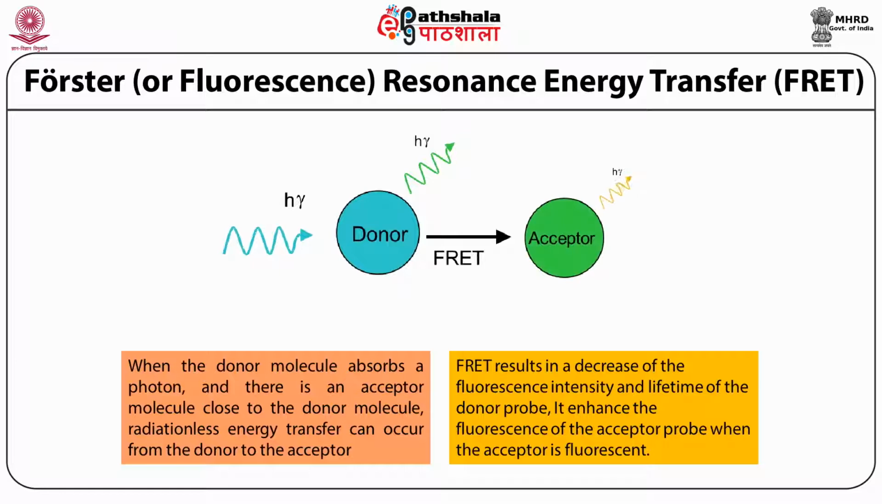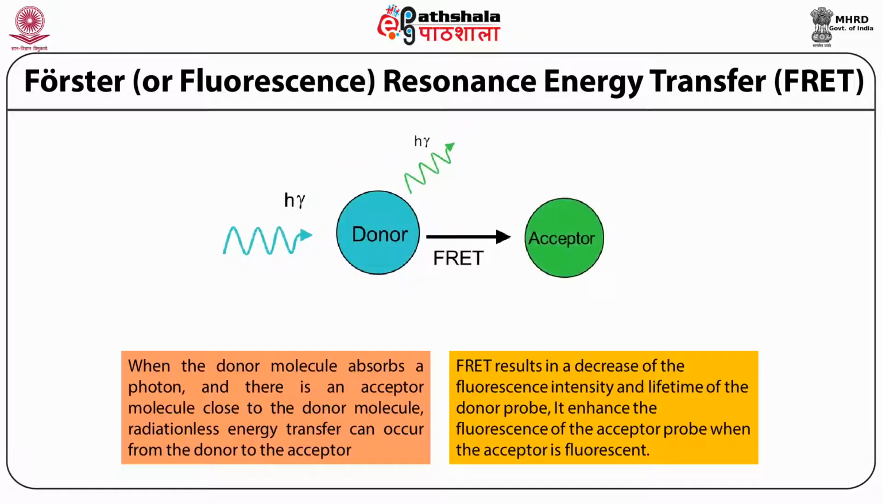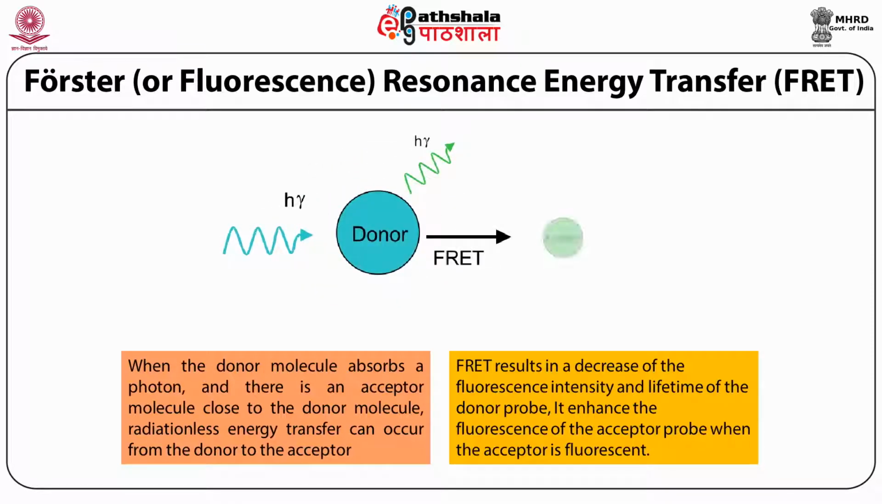When the donor molecule absorbs a photon, there is an acceptor molecule close to the donor molecule. A radiationless energy transfer can occur from the donor to the acceptor, and FRET results in a decrease of fluorescence intensity and lifetime of the donor probe, and it enhances the fluorescence of the acceptor probe when the acceptor is fluorescent.